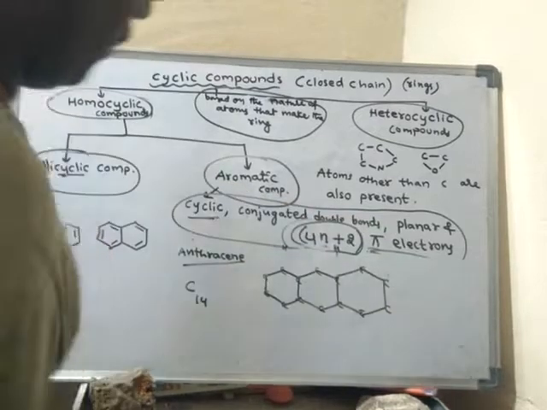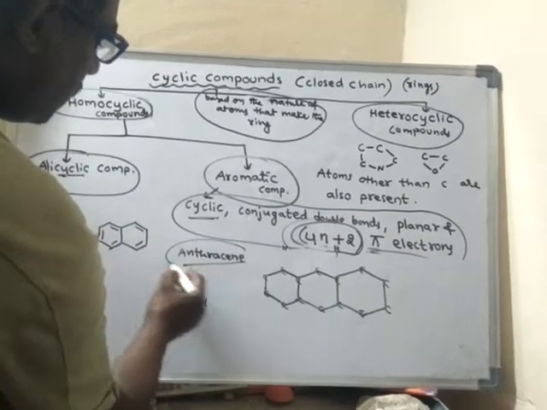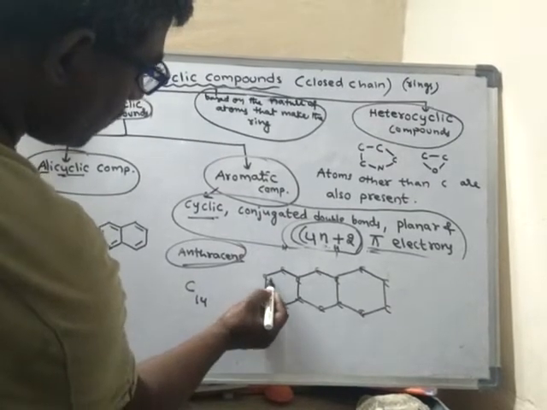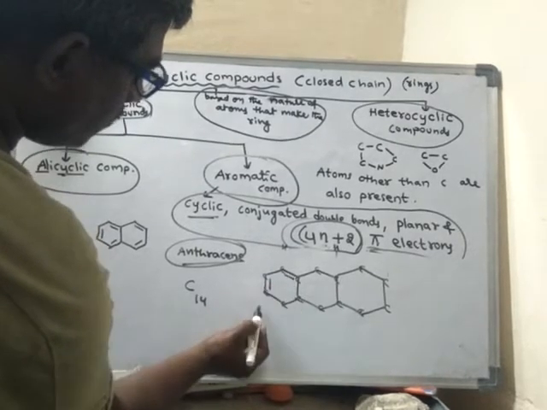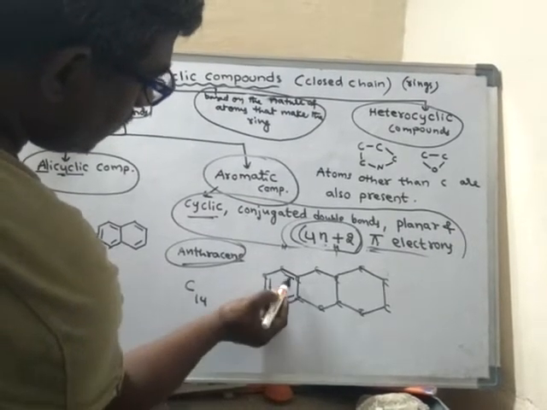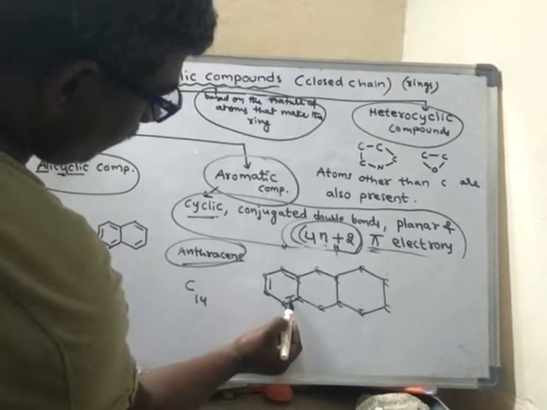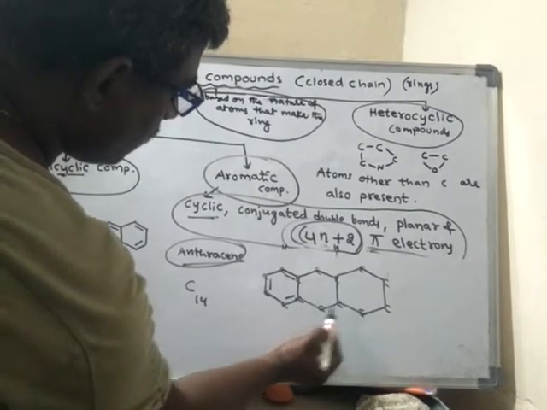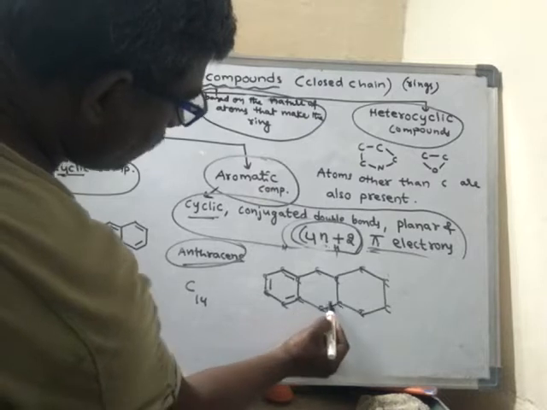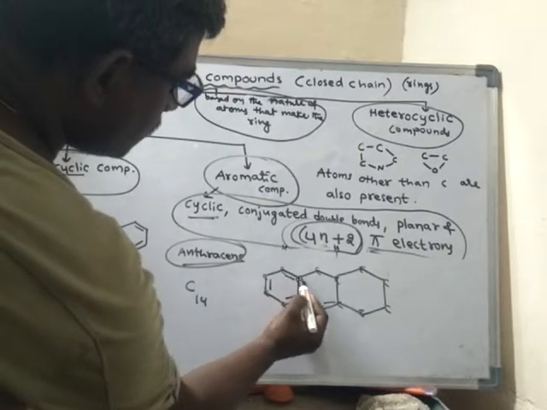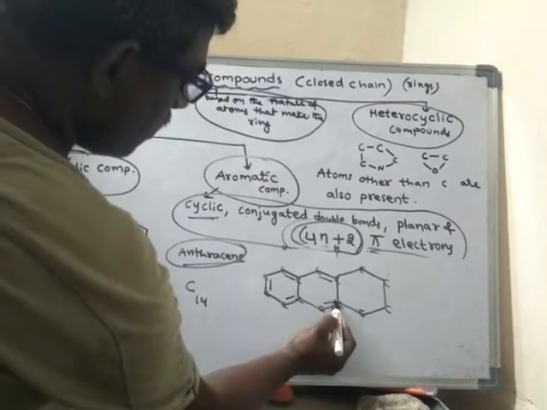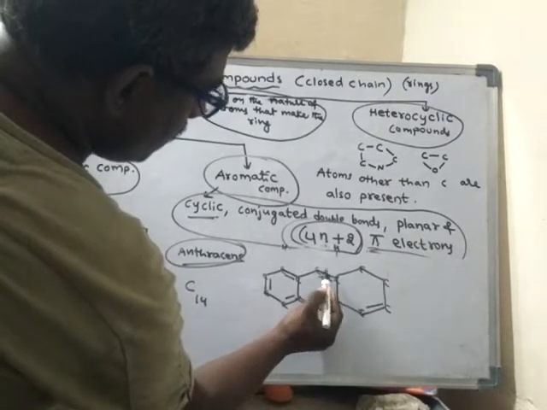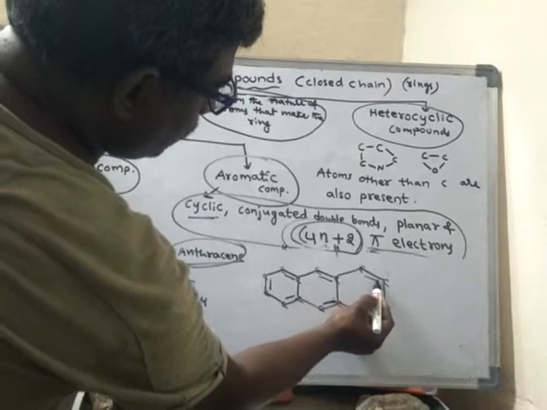And there should be alternate double bonds, because anthracene is an example of an aromatic compound, so it should possess alternate double bonds. So a double bond, single bond, double bond, double bond, single bond, double bond, double bond, single bond, double bond, double bond, single bond. See, if you go in this way, this is the continuation. So double bond, single bond, double bond, double bond, single bond, double bond. Okay, next, double bond, single bond, double bond, double bond, single bond, and it should be double bond.